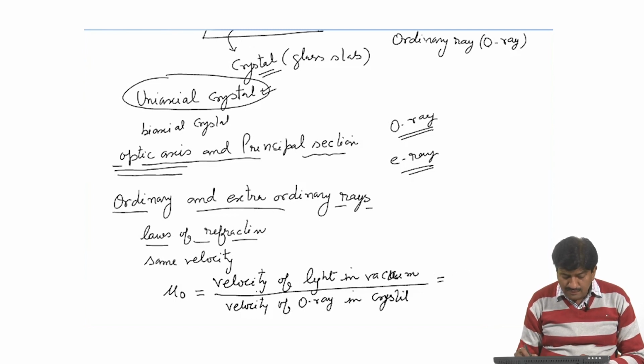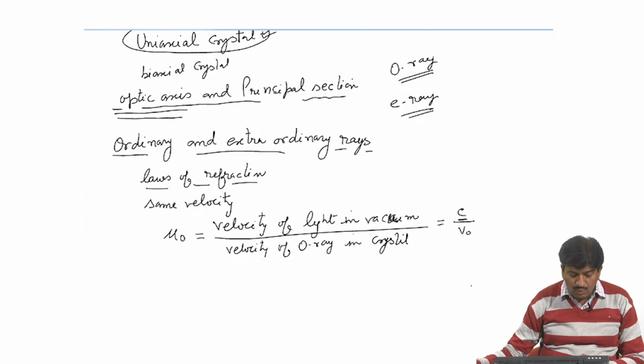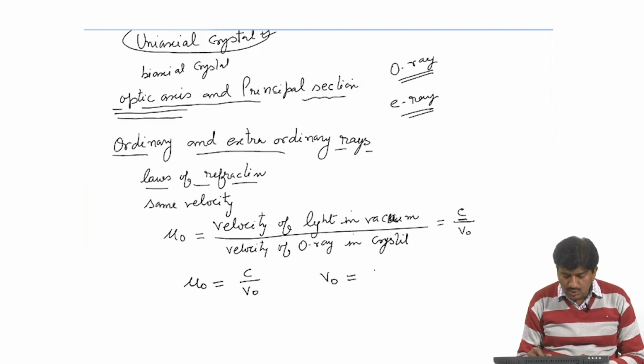Velocity of light in vacuum is c, and we know that the value of c is 3 into 10 to the power 8 meter per second. We represent it by VO. It means mu O is c upon VO, or we can say velocity of O ray is c upon mu O. This is velocity of O ray.